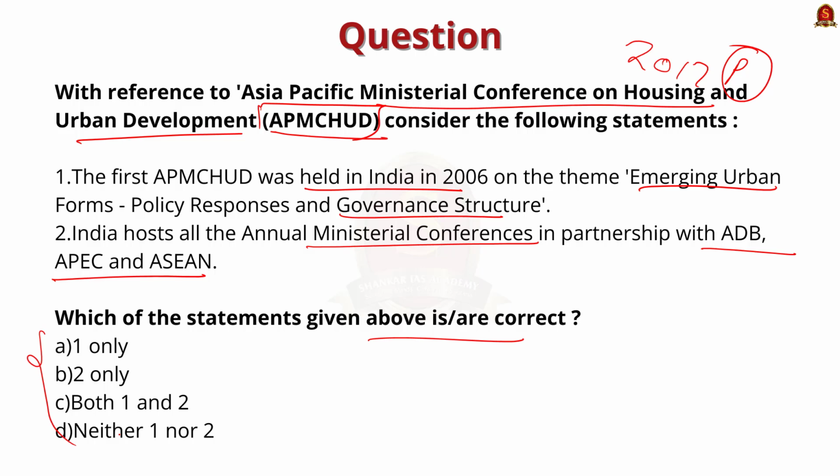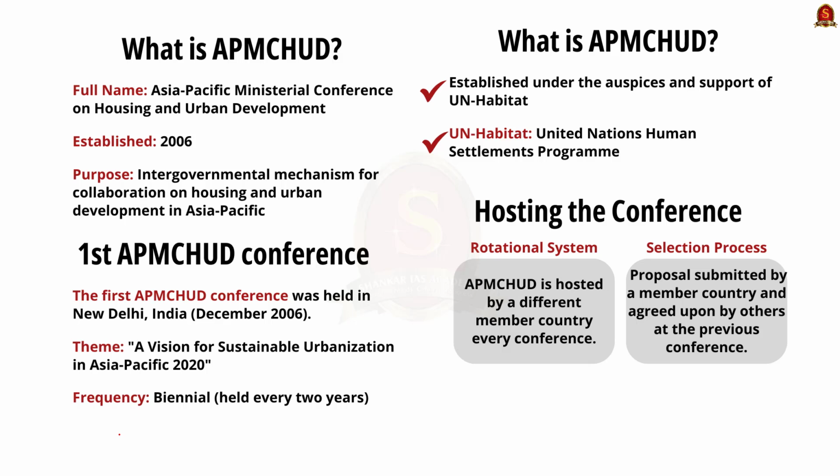Before answering this, let us analyze each of the statements individually. The first statement says the first APMCHUD was held in India in 2006 on the theme of Emerging Urban Forms, Policy Responses and Governance Structure. This statement is wrong. The first conference was organized in New Delhi in December 2006 under the theme of A Vision for Sustainable Urbanization in the Asia Pacific 2020. Such a conference is held every 2 years. Now coming to the second statement, it says India hosts all the annual ministerial conferences in partnership with ADB, APEC and ASEAN. This statement is also incorrect because the conference is biennial in nature.